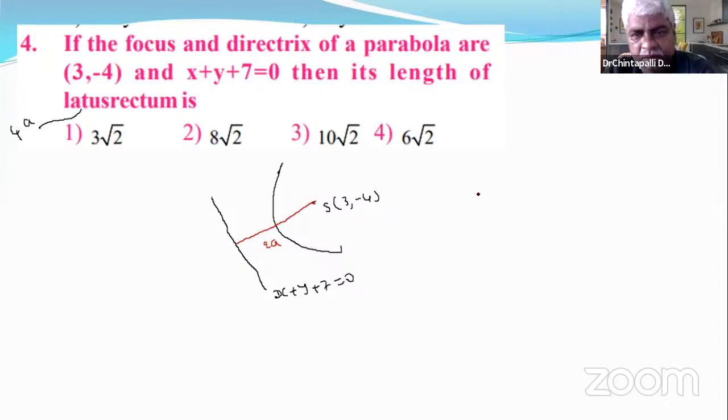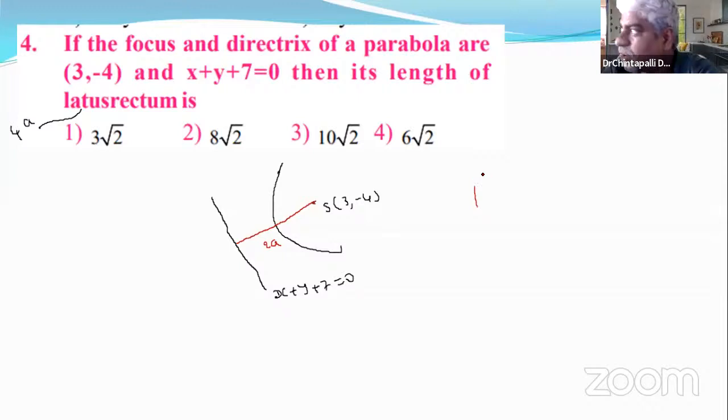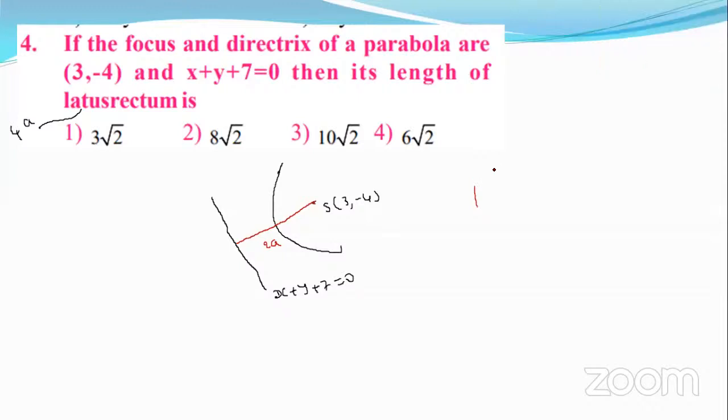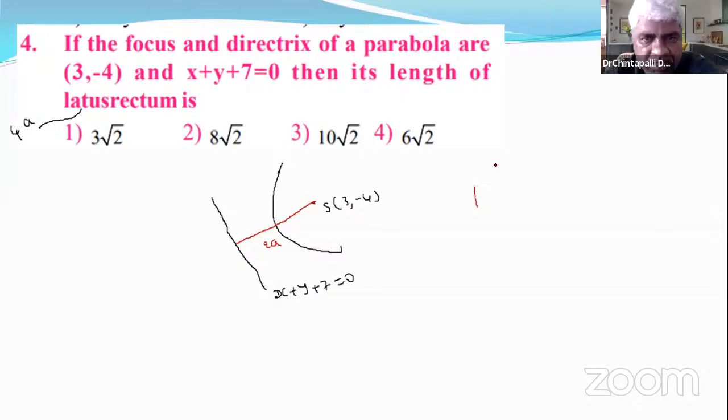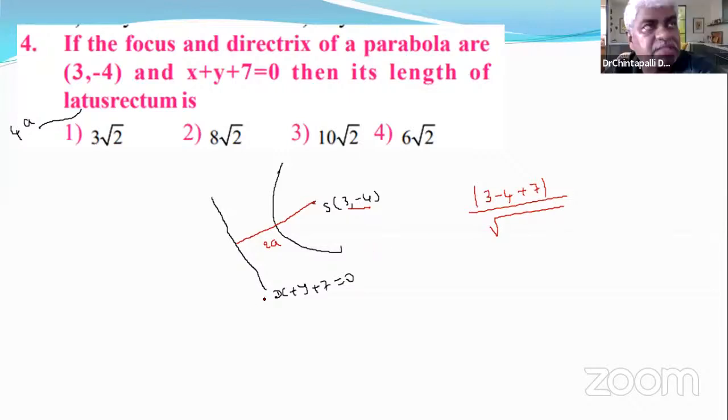Do you remember? Mod of (a x1 plus b y1 plus c) by the square root of a square plus b square. Now plug in this point in this equation: 3 minus 4 plus 7. The square root of a square plus b square, where a is the x coefficient 1 and b is the y coefficient 1.